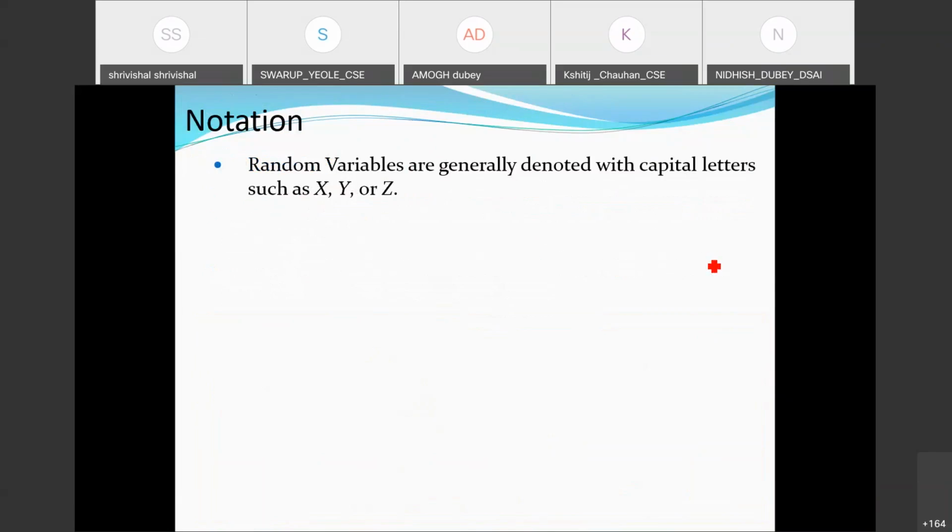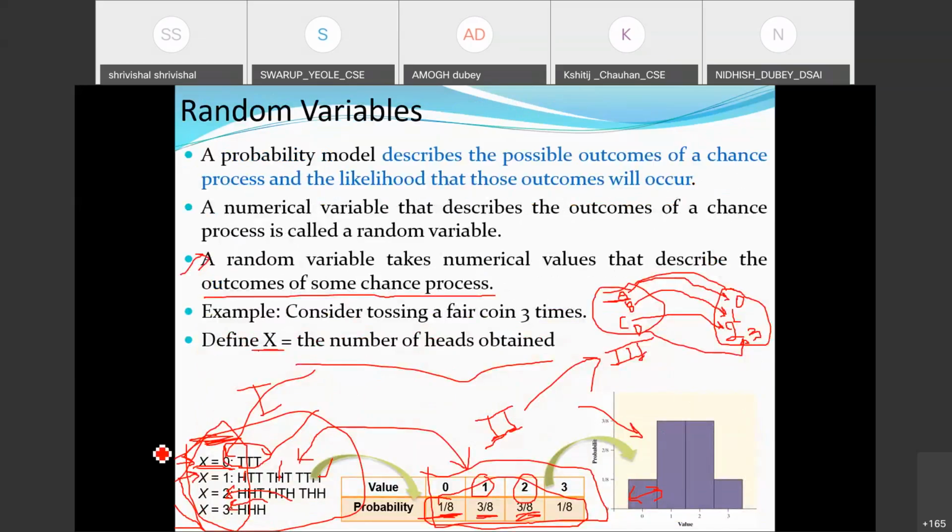So how are we going to define it? Random variables are denoted with capital letters such as X, Y, or Z. Whenever we define random variables, we generally denote them with capital letters. So where we see capital letters here, it means we are talking about the associated random variables. That's why when defining here, we have used capital letters at this place.